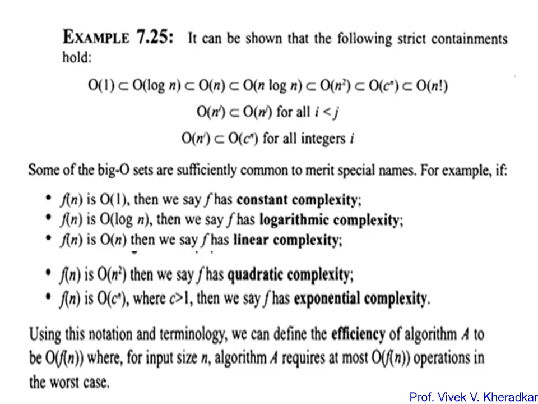So we use this notation and terminology to define the efficiency of an algorithm, which depends on the size of the input, and that is most of the time how we measure the complexity. This is the third aspect of software size, which is the measurement of software size.